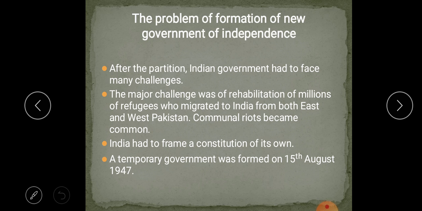Wherever they went, bloodshed happened. They started killing, murdering the others. So this bloodshed happened in Pakistan. So many Hindus and Indians, maybe Christians, Jains and all, what happened to them?